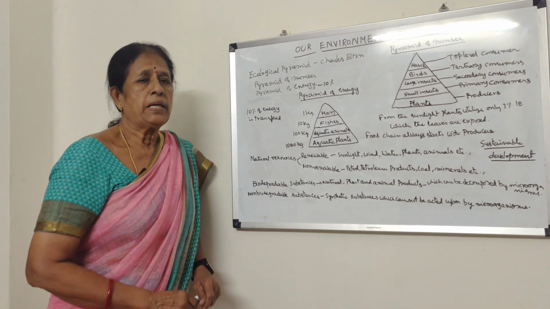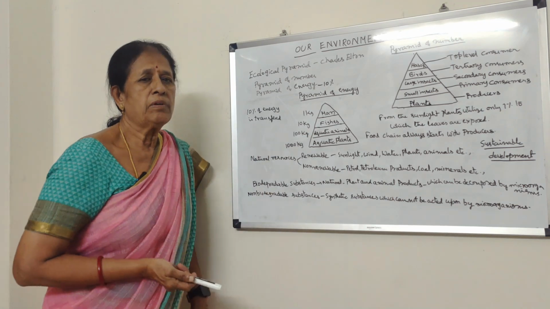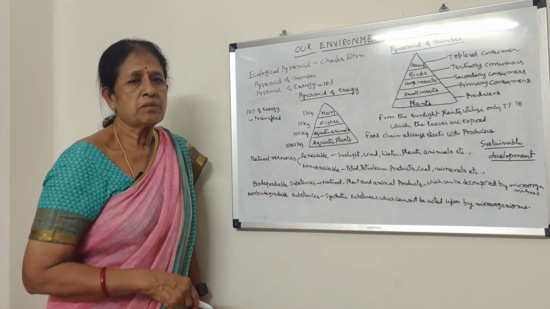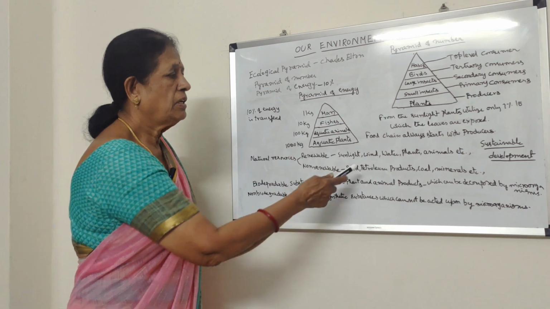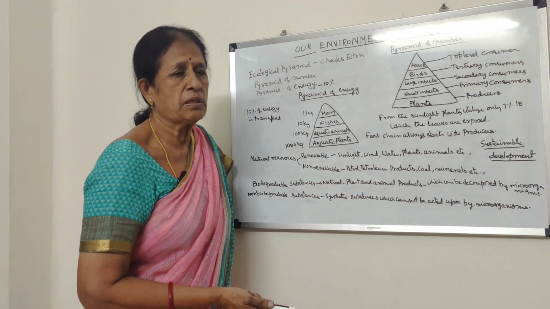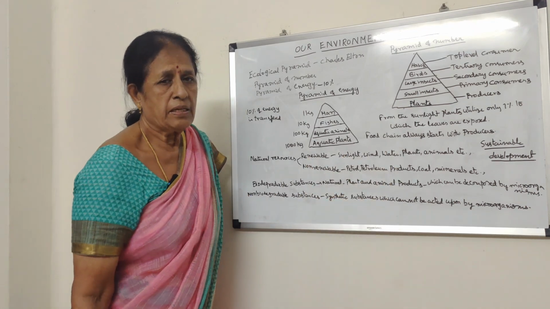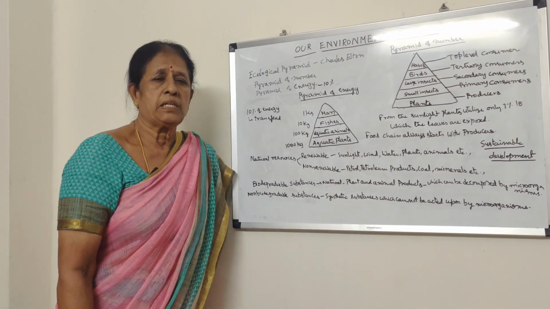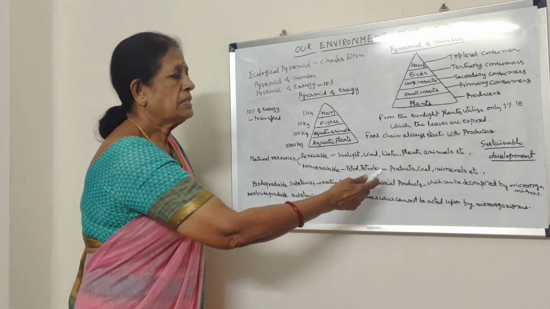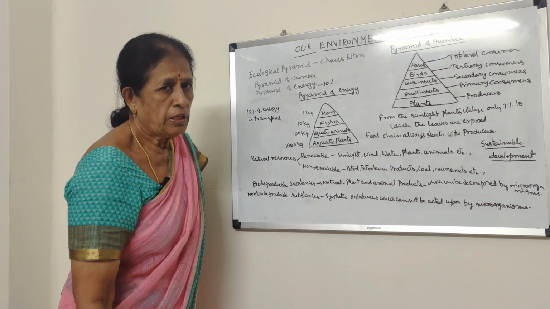But man, through his activities, is converting renewable resources to non-renewable resources. Actually water is a renewable resource, but excessive, indiscriminate use of water makes water come to an end. In the same way, plants. Cutting down the trees, deforestation, is making the plants into non-renewable resources.